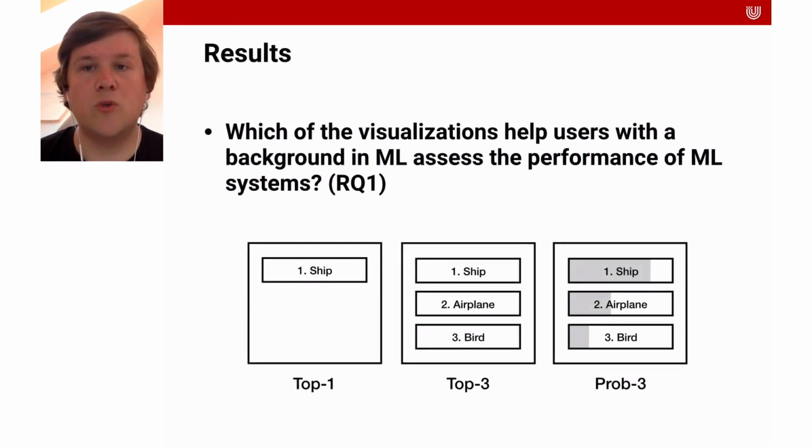The first research question was which of the visualizations help users with a background in machine learning assess the performance of machine learning systems. We found that all participants considered Prop 3 to be the most helpful visualization. Top 1 and Top 3 were never mentioned as the most helpful visualizations. Top 1 was considered to be the least helpful visualization by 66% of the participants.